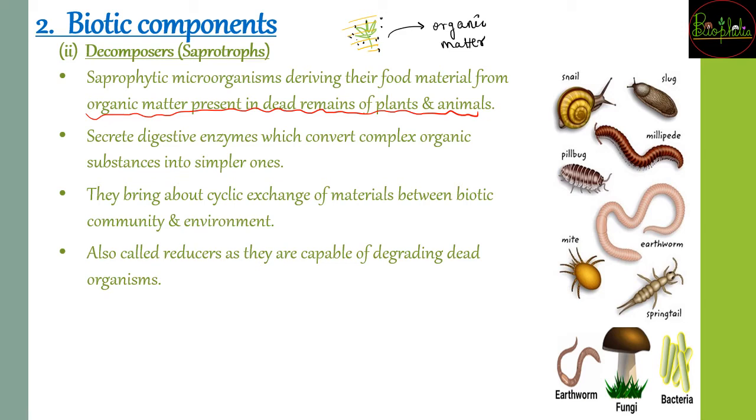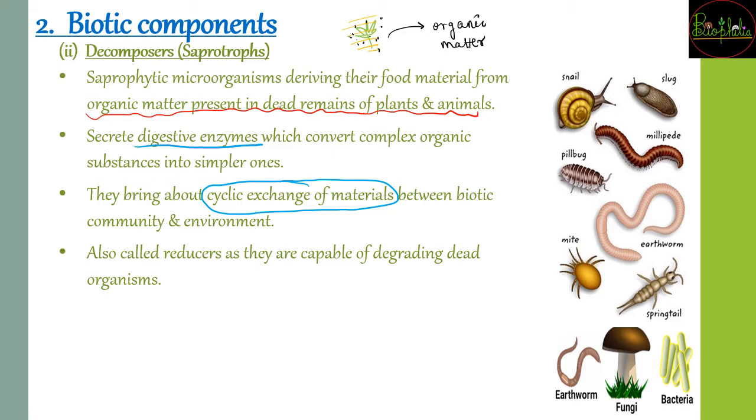The organisms will secrete digestive enzymes, and that is going to help them convert the complex organic substances into simpler ones. These also bring about the cyclic exchange of materials: whatever materials plants used from the soil for their growth, once they die, that is going to be given back into the soil.